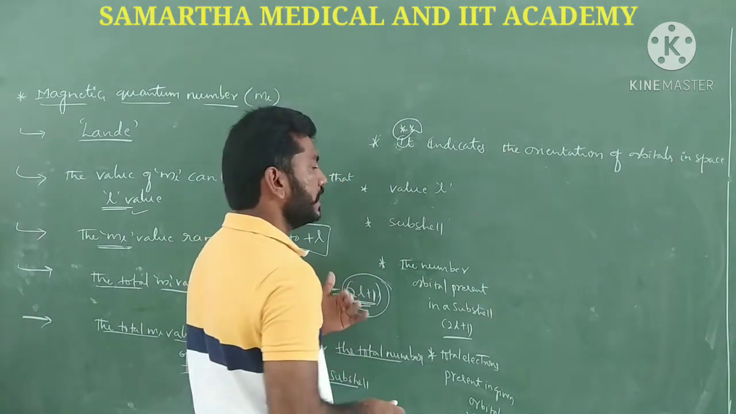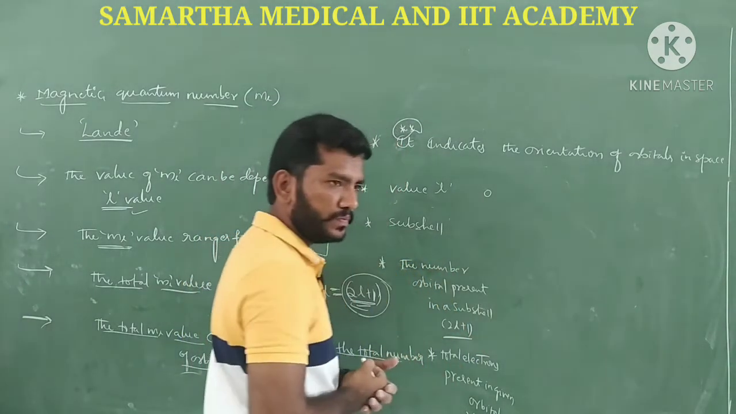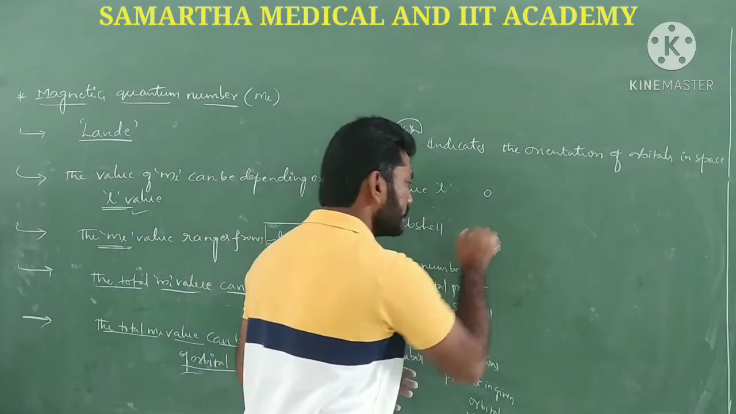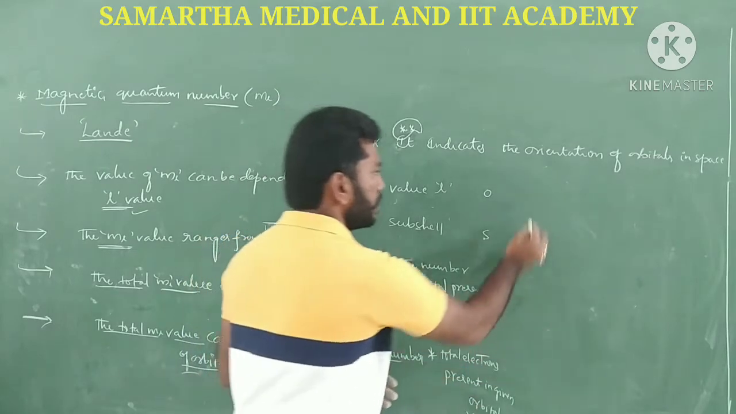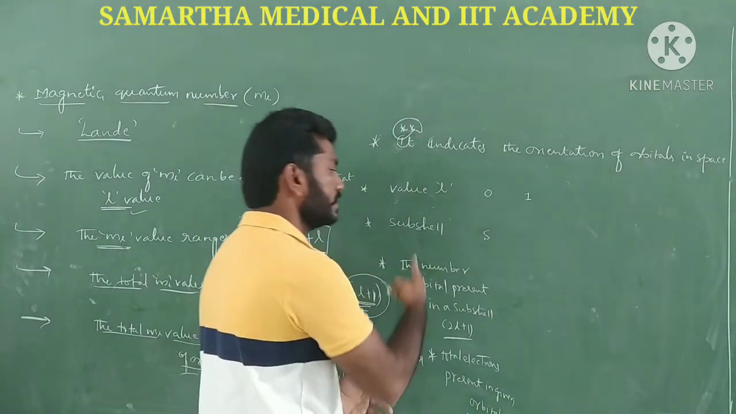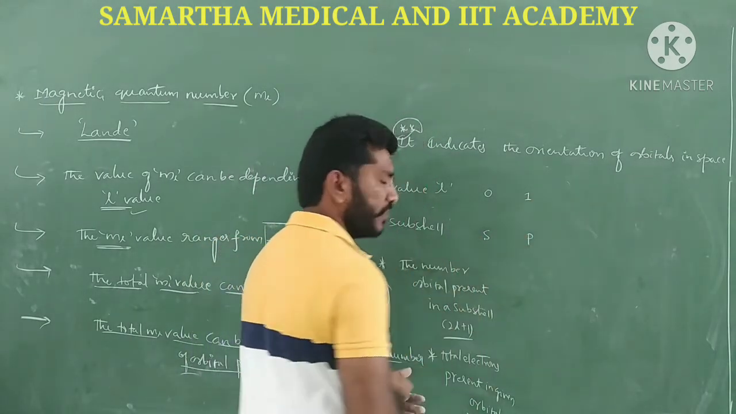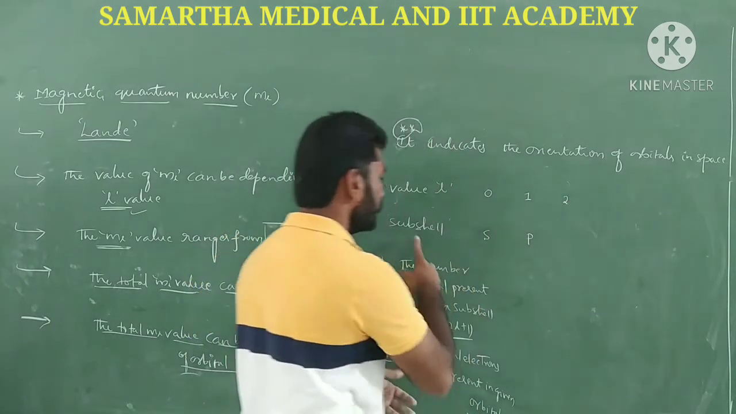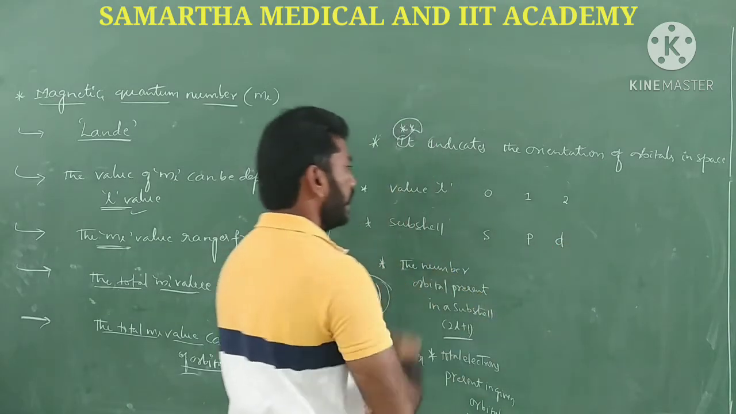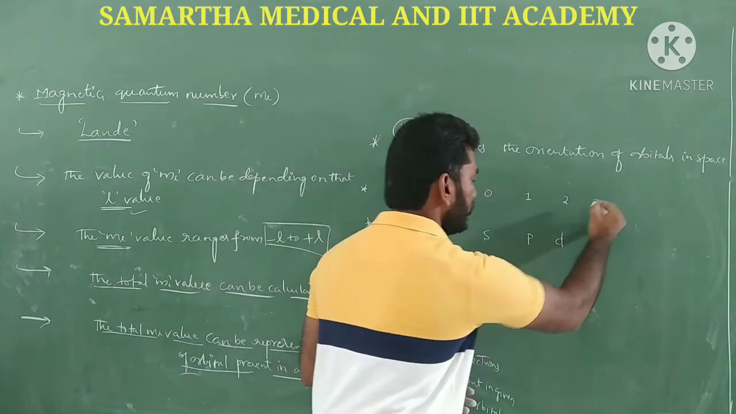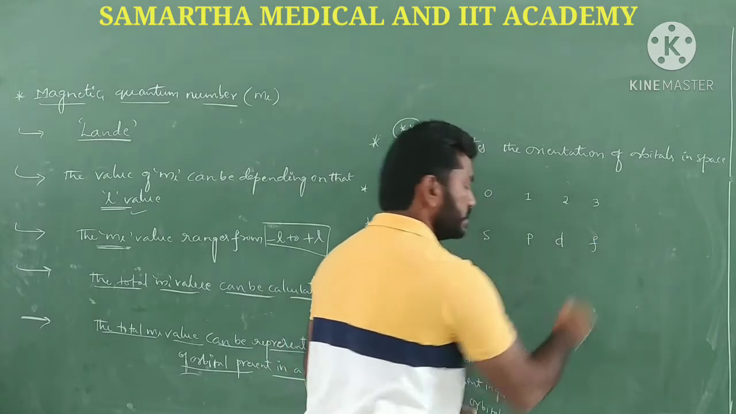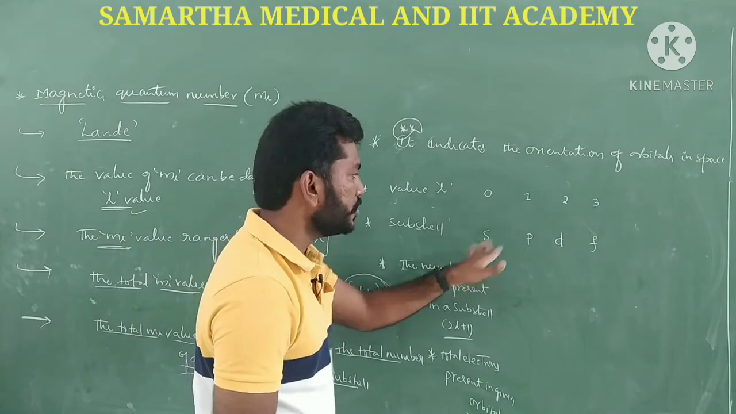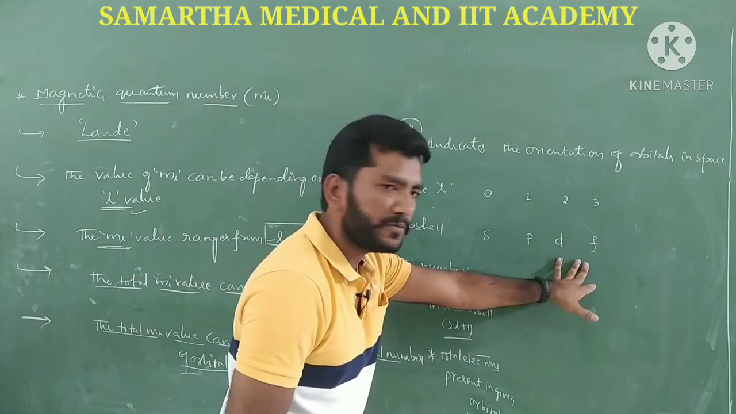So I have the l values like this. I have l value 0. If l value is 0, the subshell is always the s subshell. Next, if l value is 1, the subshell is p. We have to know that. If the value of l is 2, then the subshell is d, and if l is 3, then the subshell is f, guys. So right now we have the s subshell, p subshell, d subshell and f subshell.